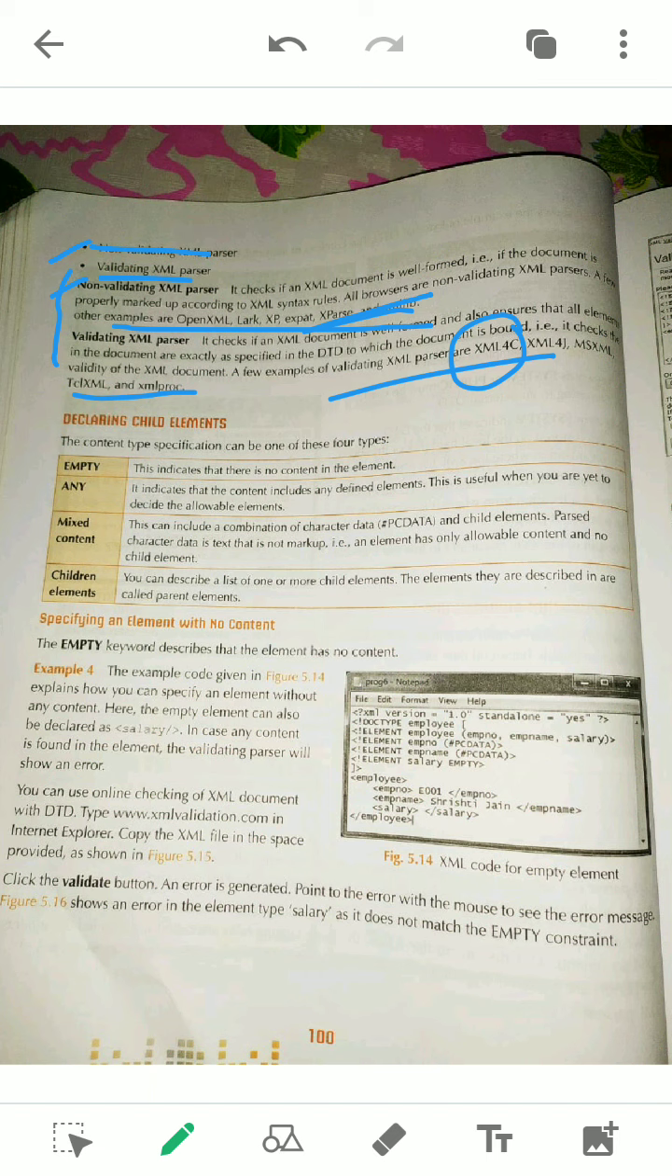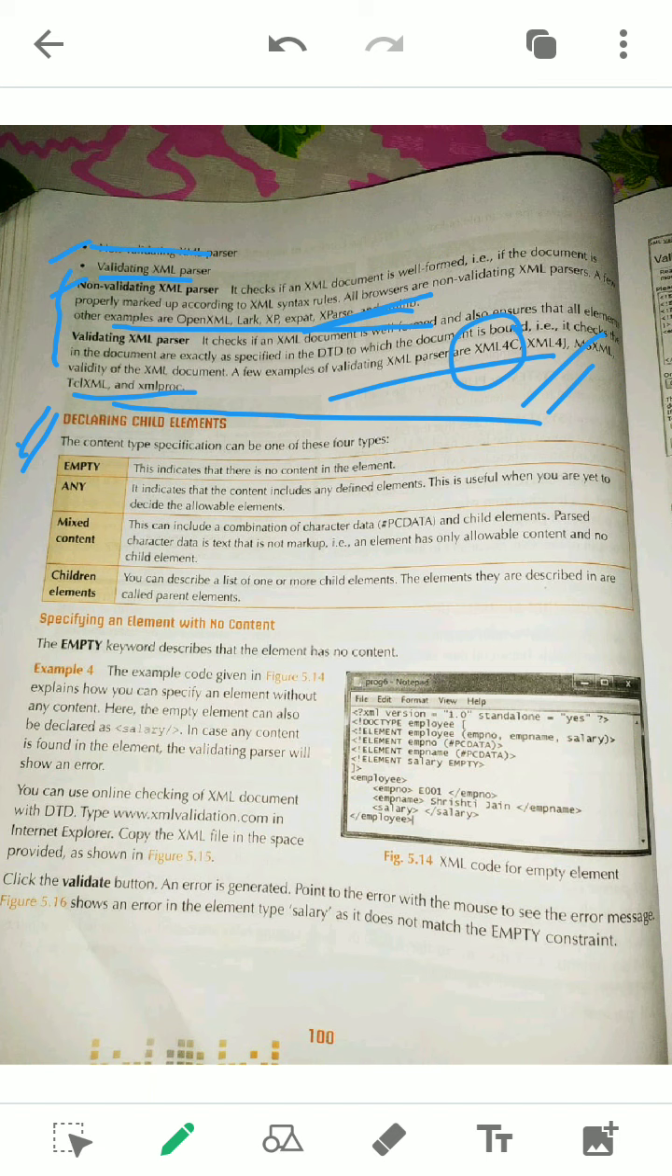In the new book that we are following, the topic was completed here; in the earlier book it was completed till this point. But from this topic we have to discuss only the DTD. Till now we have discussed well-formedness and how to write XML, but from this part we have to focus on the DTD only. How to write a DTD.